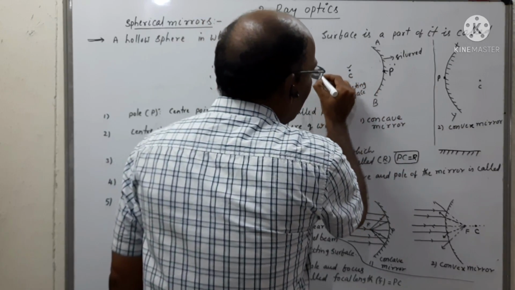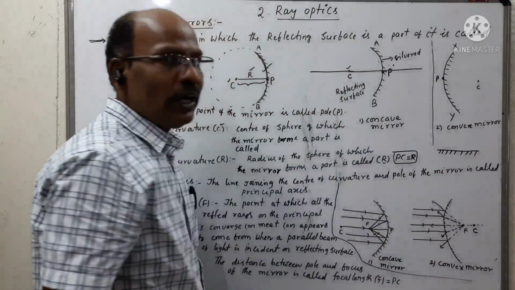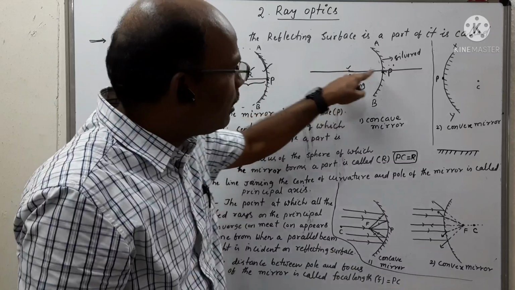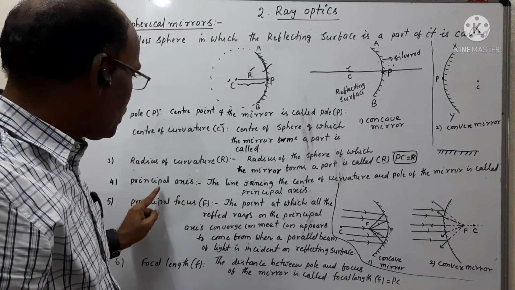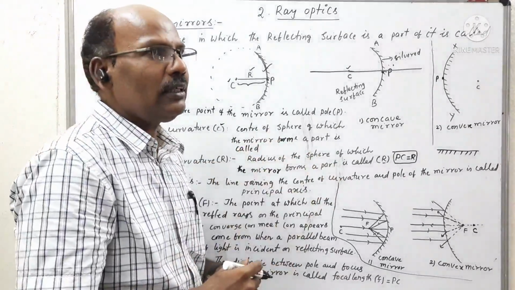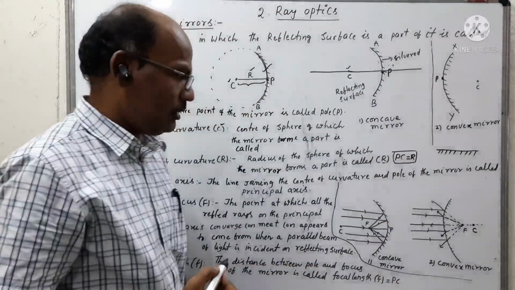If you draw a straight line which connects the two points, the straight line passing through the center of curvature and pole of the mirror is called the principal axis. It is extended on either side of the given mirror. So this is called principal axis.